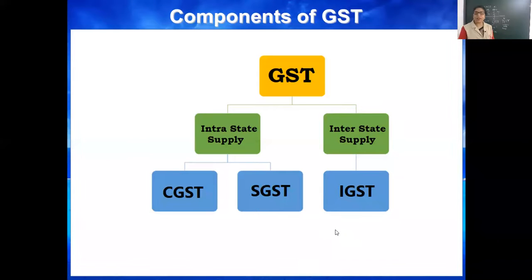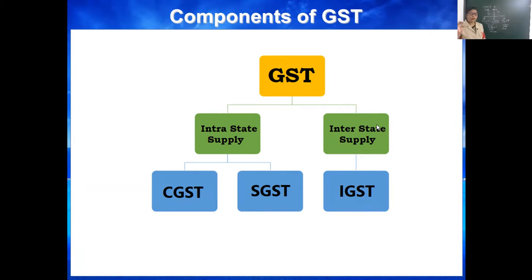Kota means Rajasthan, Pune means Maharashtra, the states are different, and that is interstate, and then IGST will be applicable. So this is the basic concept first of all. GST is classified in three parts: SGST, CGST, IGST.